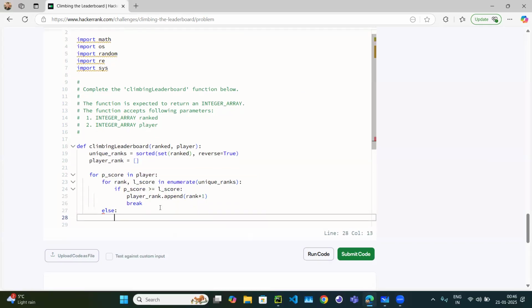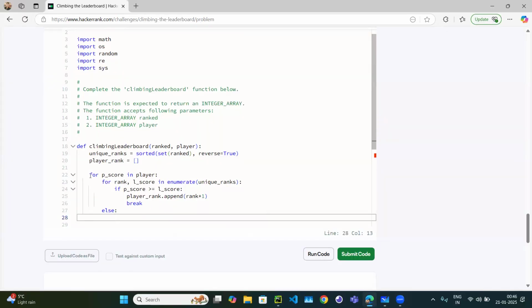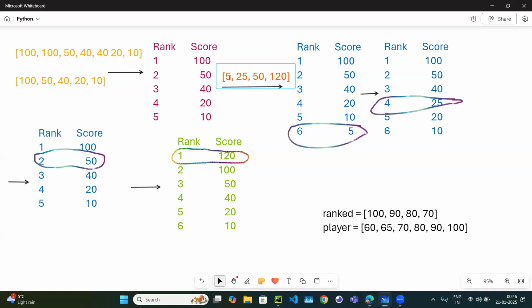Okay, why do we need the else condition? Because of this one, like 5. So we are checking for 100, we are checking for 50, we are checking for 40, 20, 10. All the loop has been finished. This loop has been finished, and within this loop only we are updating our player rank. If you are not going to use the else condition, then what will be the rank of this 5?